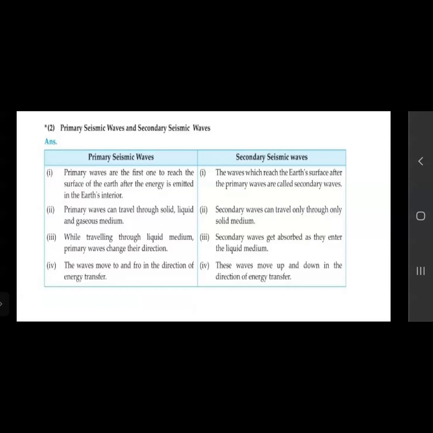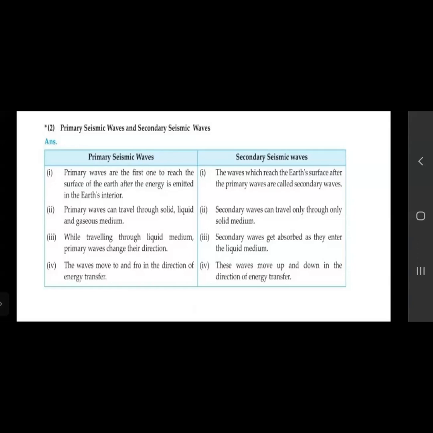Then second point: primary waves can travel through solid, liquid, and gaseous mediums. So primary waves are able to travel through all three mediums, but secondary waves travel only through solid. They are not able to travel through liquid and gaseous. While traveling through a liquid medium, primary waves change their direction. Secondary waves get absorbed as they enter the liquid medium. They are not transmitted further.